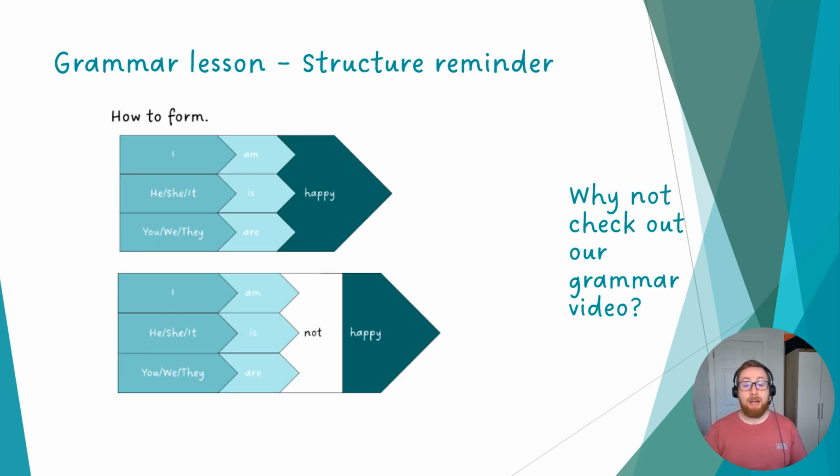We have done grammar lessons in the past explaining the structure of the verb to be in the present simple tense. The present simple tense is used to describe general truths, states, or characteristics, things that are always true. So we have I am happy. He, she, it is happy. You, we, they are happy.